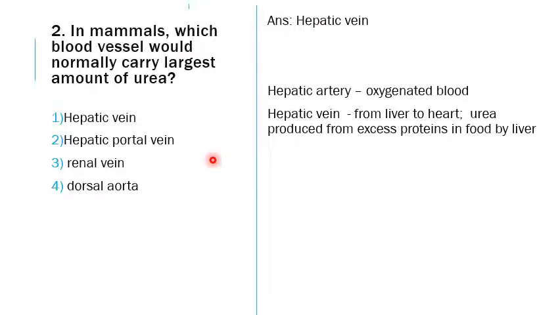As we have already seen, the hepatic artery carries the oxygenated blood to the liver. It supplies only about 25% of the blood to the liver. The hepatic vein carries the blood from the liver to the heart, so from the liver it will be draining. Urea is the final end product of broken down protein. Excess proteins that we have consumed but are not necessary will be converted into urea, and this will be eliminated in the urine through the kidneys.